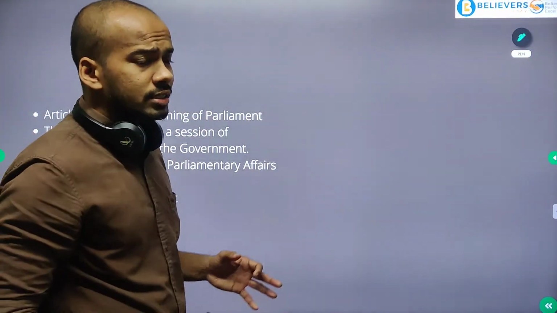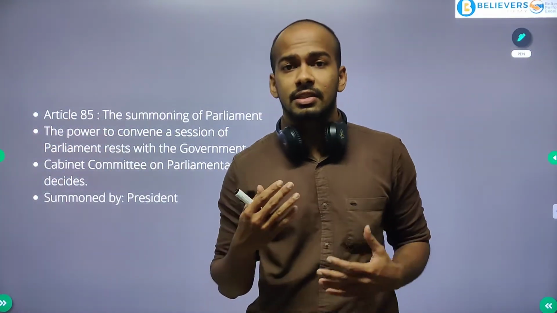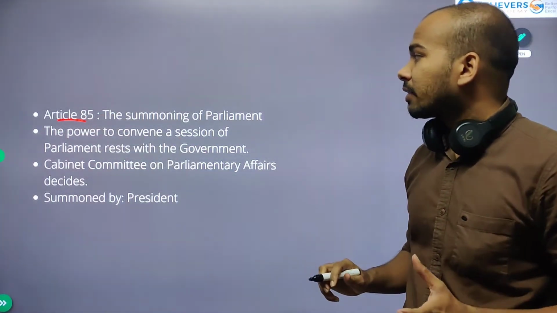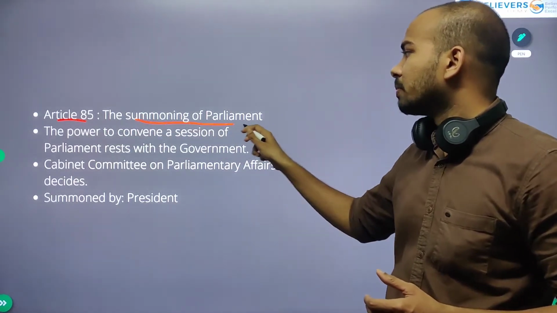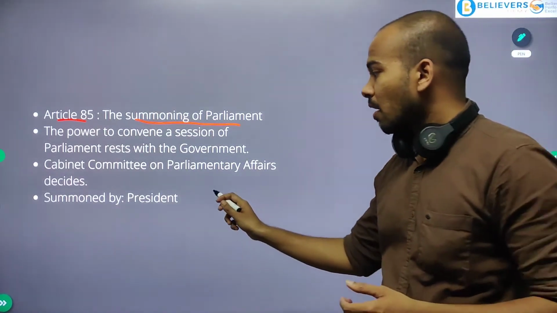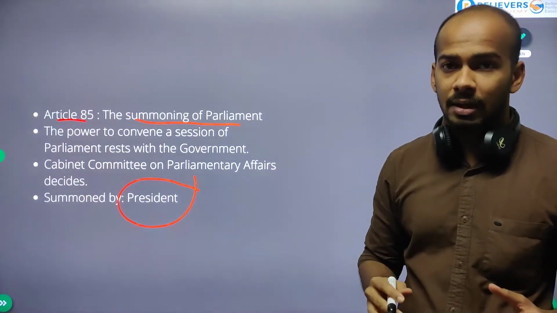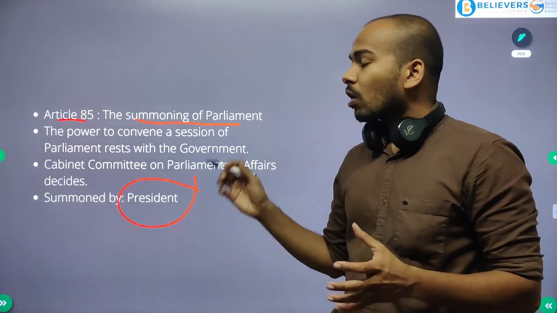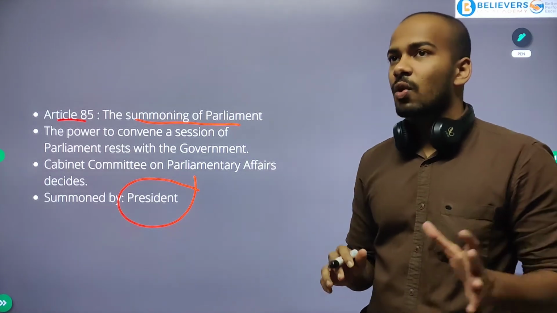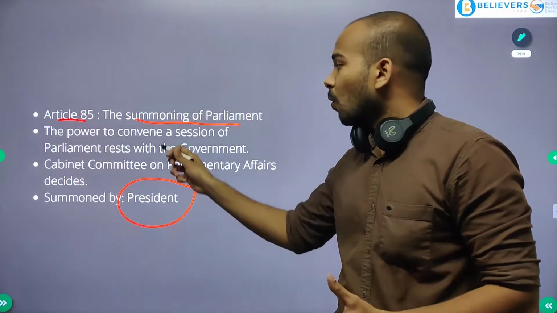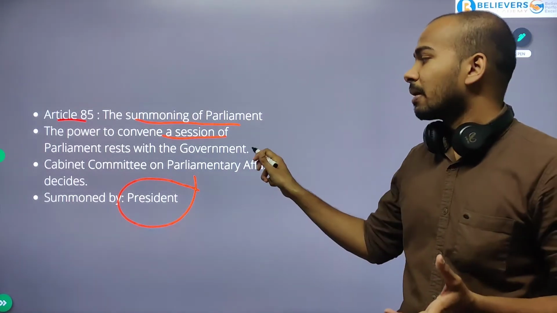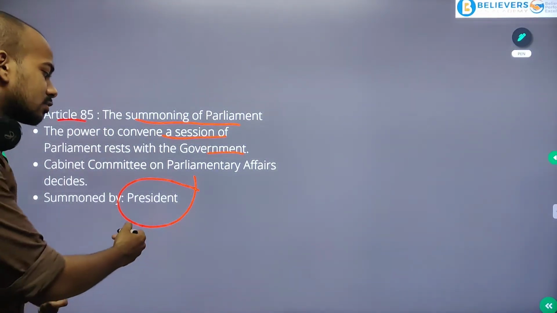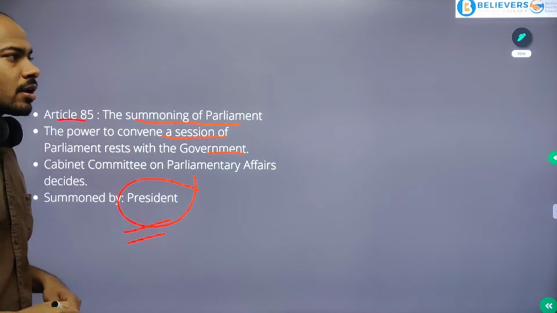So what does the Constitution say about conducting a session in the Parliament? Article 85 in the Constitution says that the summoning of Parliament should be done. And who does this? The President. The President summons the Parliament. Summon means to call everyone to meet. Although the President is doing it, it's just a way of formalizing things. The power to convene a session of Parliament rests with the central government itself. The cabinet will make that decision, but it is formalized by the President.